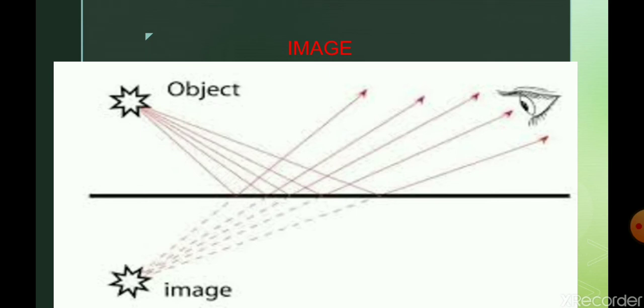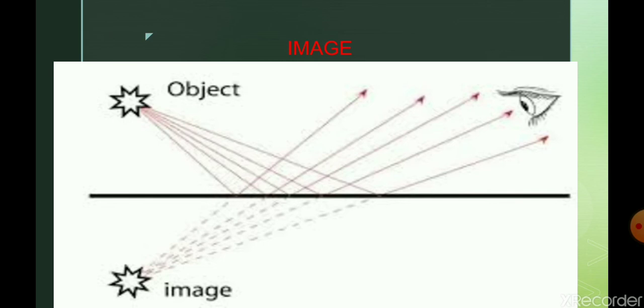Next our topic of discussion is image. Now what is an image? After reflection or refraction, light rays may meet at a point or seem to meet at a point. Then that second point is called the image of the first point.